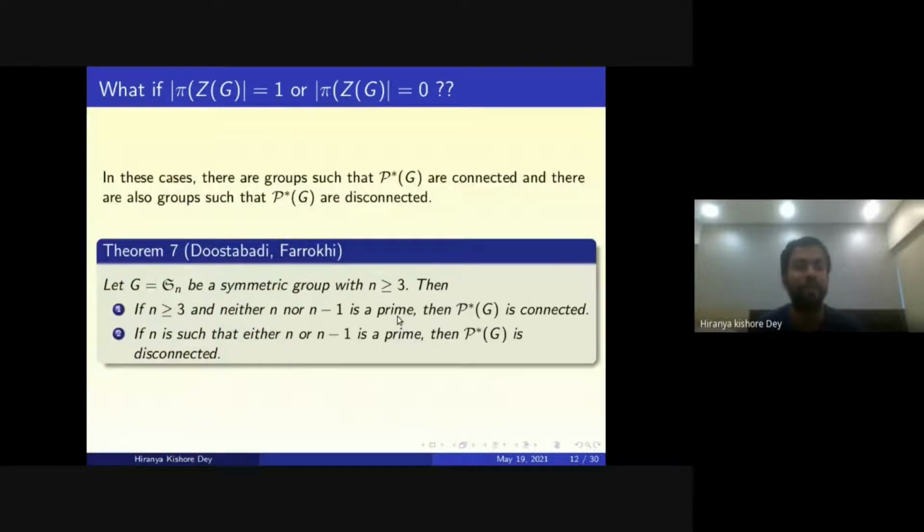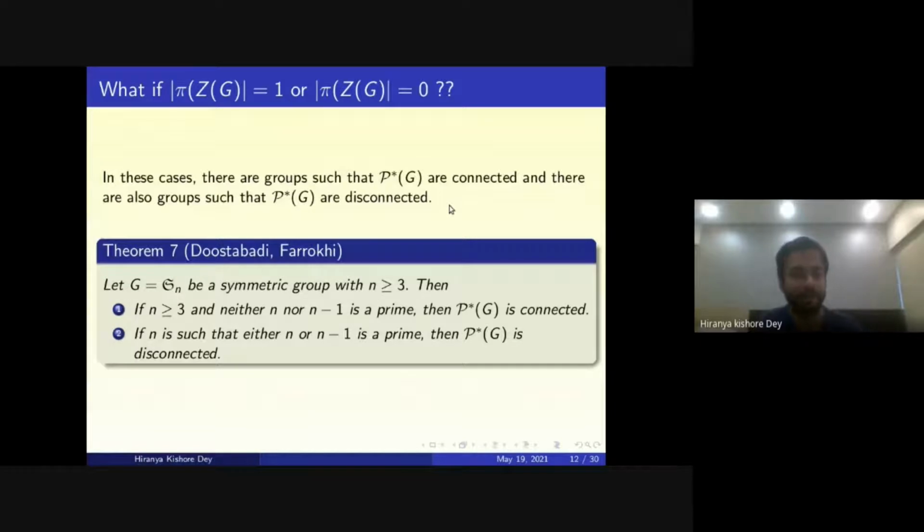Now, we are done if the cardinality of pi of ZG is greater than or equal to 2, but what if pi of ZG is either 1 or 0? In these cases, there are actually groups such that P star G is connected, and there are also groups such that P star G is disconnected.